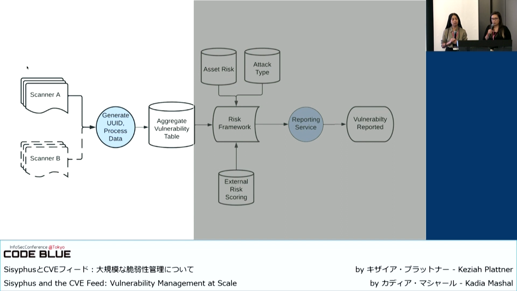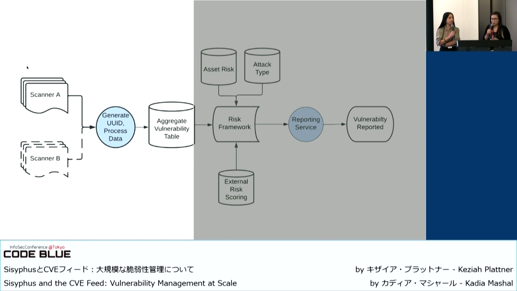And so this lets us do things like deduplicate repeated reports from different scanners. We also track every unique vulnerability with a UUID. And this is a key part of how we track a vulnerability through its life cycle. Our general thought is that a UUID should represent an asset and a vulnerability. And it's even better if you can connect the UUID to the associated fix.